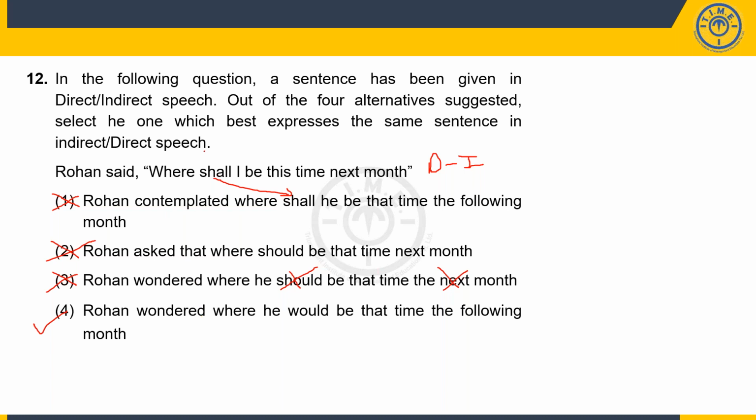And option number 4, Rohan wondered where he would be that time the following month. So wondering has come over here. The shall became would, the next became following. So option number 4 seems perfect. All right, guys, 4 is perfect.